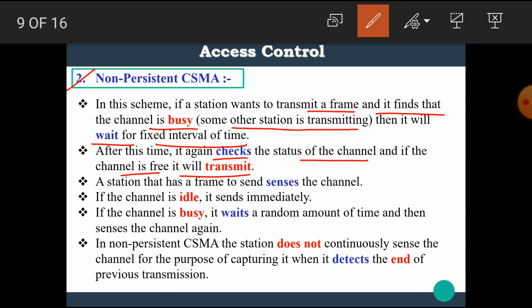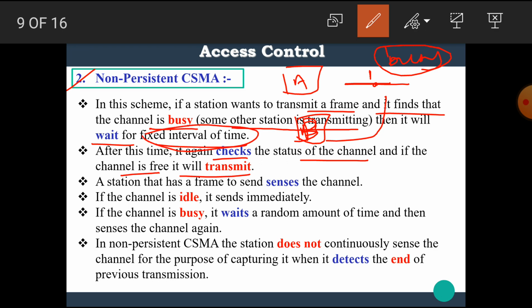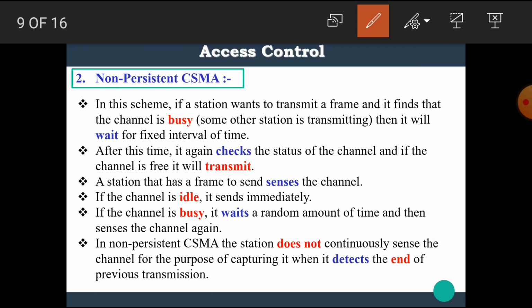That means in this scheme, the station which wants to transmit data first checks the status of the channel. Suppose station A wants to transmit data, then station A checks the status of the channel, and if the channel is busy, that means the channel is occupied by another station. For example, at the same time B uses the channel, hence A finds that the channel is busy. In this case, A waits for a fixed interval of time. After that time, A again checks the status of the channel. I hope you all understand the concept.